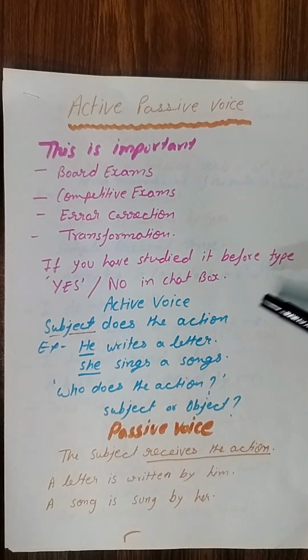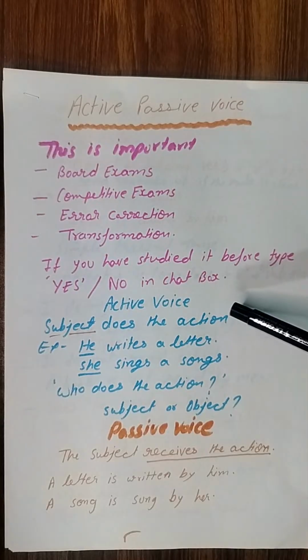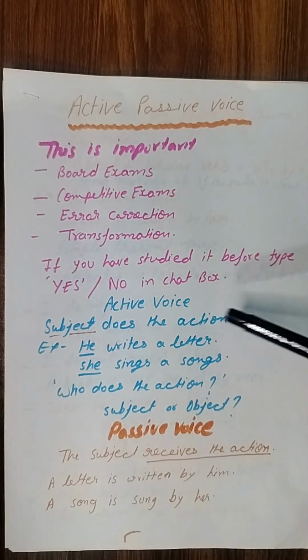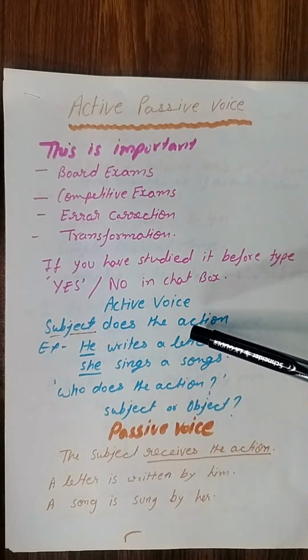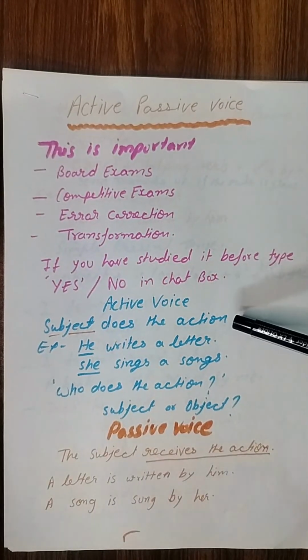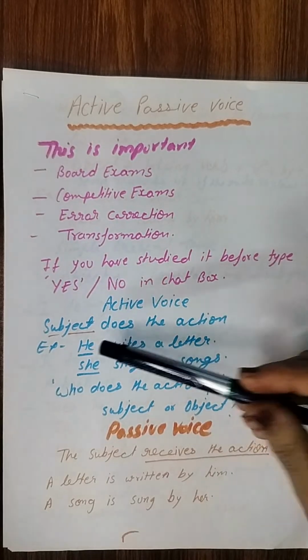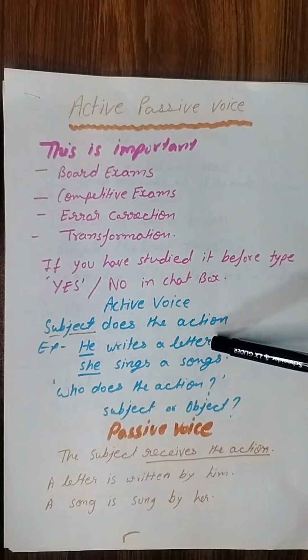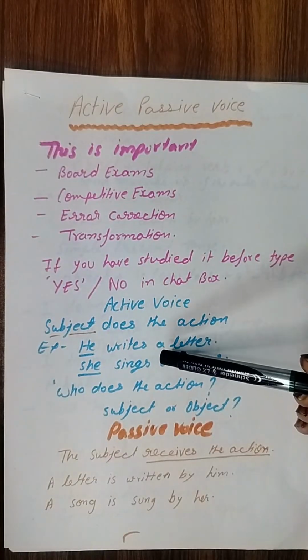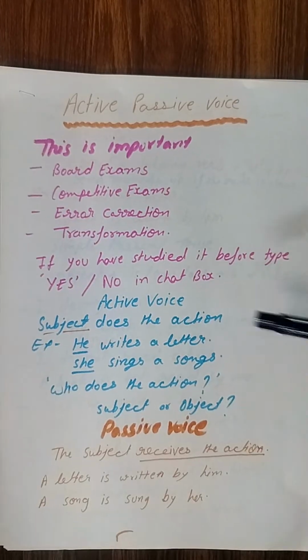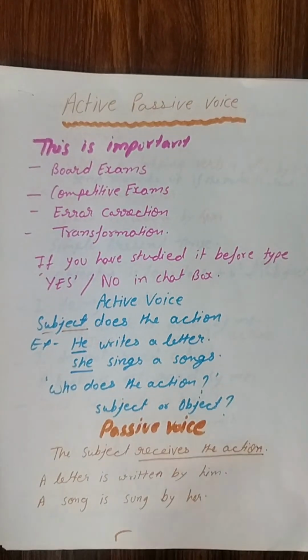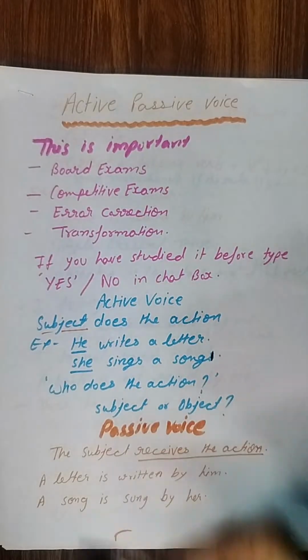Okay, so active voice. If we talk about active voice, children, then subject does the action. जो active voice है उसमें subject action को करता है. For example, he writes a letter, right? वो letter लिख रहा है. So stress is on he. So he writes a letter. Okay. For example, one more sentence, she sings a song. वो एक गाना गाती है. So stress is given on she.